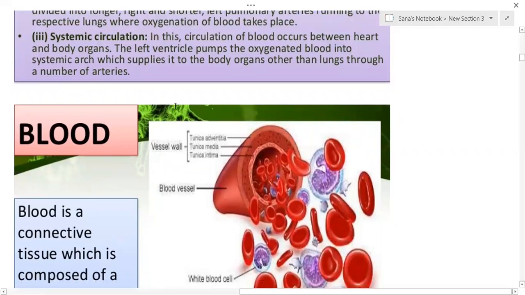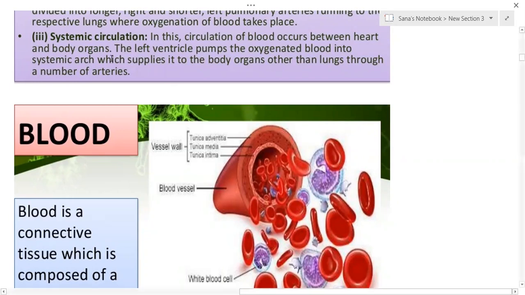In this circulation, the blood is transported between the heart and the body organs. The left ventricle pumps the oxygenated blood into the body via the aorta, and then the vena cava, the superior vena cava as well as the inferior vena cava, which are the largest veins, carry the deoxygenated blood from all parts of the body back into the right atrium.